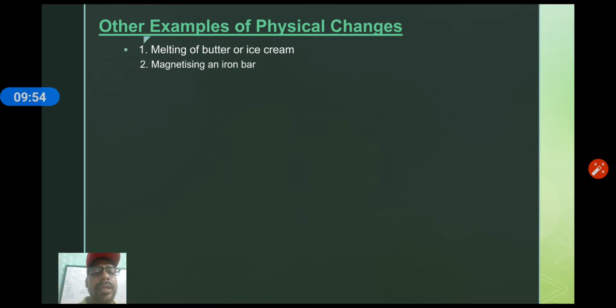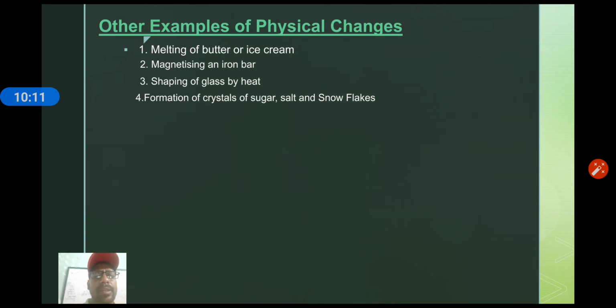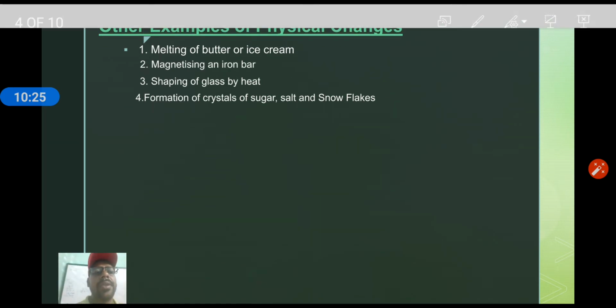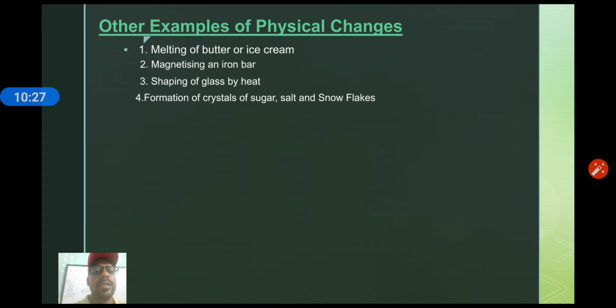Magnetizing an iron bar, yes, it is also a kind of physical change. Shaping of glass by heating, formation of crystals of sugar, salt and snowflakes. These are other examples of physical changes.